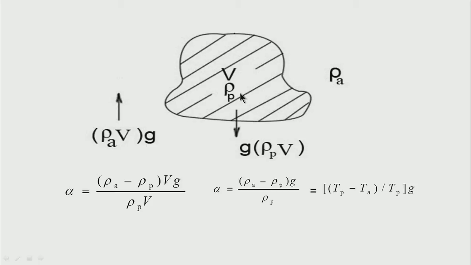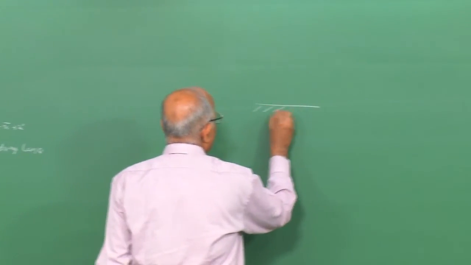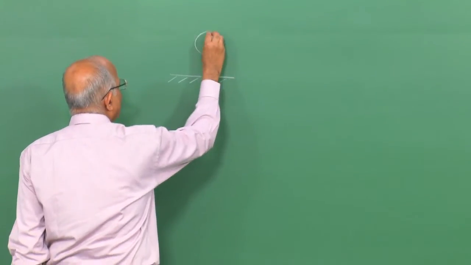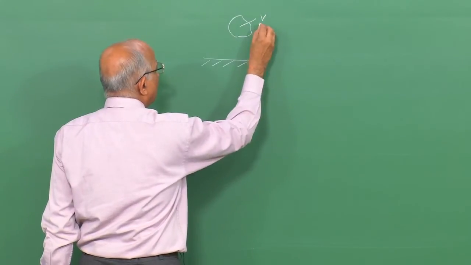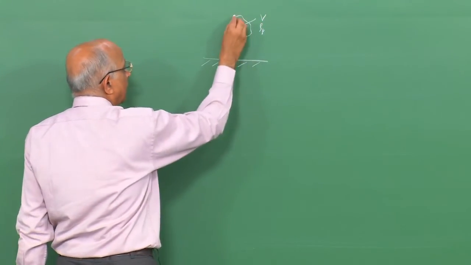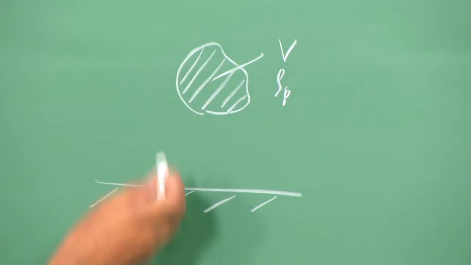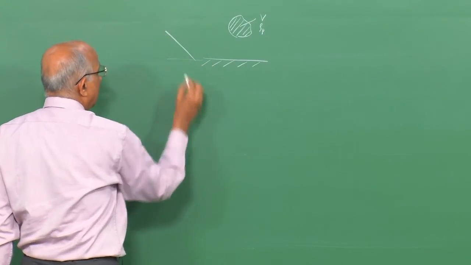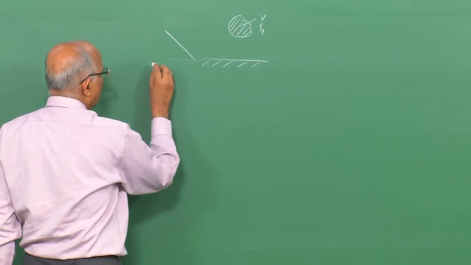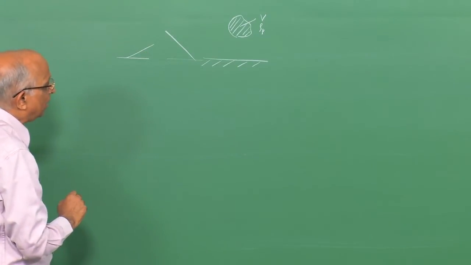Let us consider, I go to the board and work out this particular issue. Let us assume that this is the surface of the earth over here. Let us say I have a parcel of gas, and that is what was shown in this slide. The parcel of gas is of volume V, it has a density rho p. I am just interested in motion of this parcel of gas due to the temperature gradient above the surface of the earth. We said, well, the temperature gradient could either be negative just above the surface of the earth, or it could also be positive in case we have temperature inversion taking place.